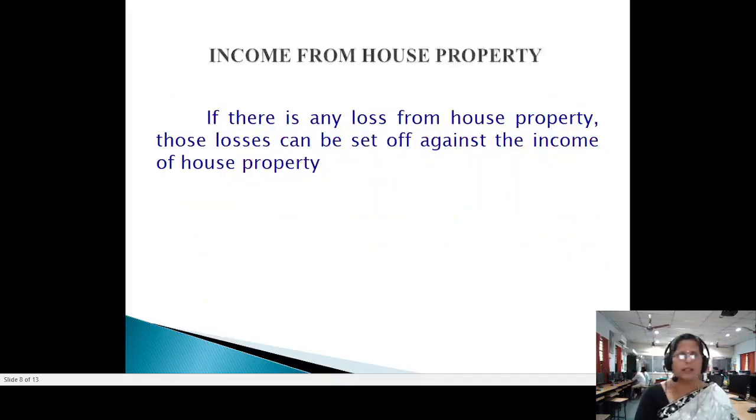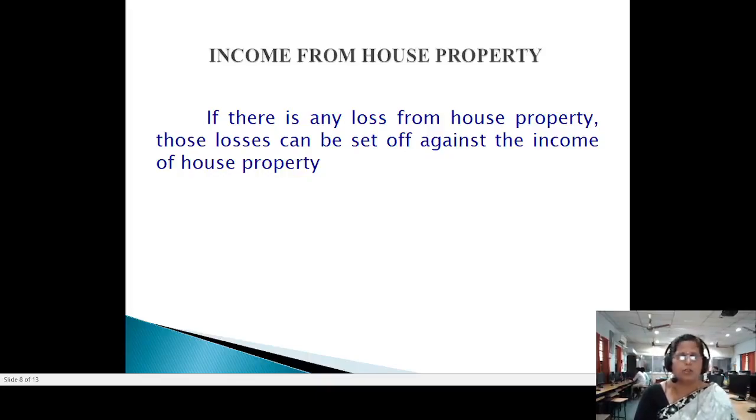And another thing, as far as house property is concerned, if you get any loss under the head house property, those losses can be set off against the income from house property. Apart from that, this house property loss can be set off from any other head up to a maximum of 2 lakhs. More than 2 lakhs, those losses cannot be adjusted.